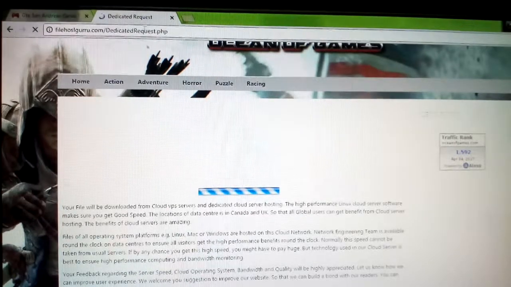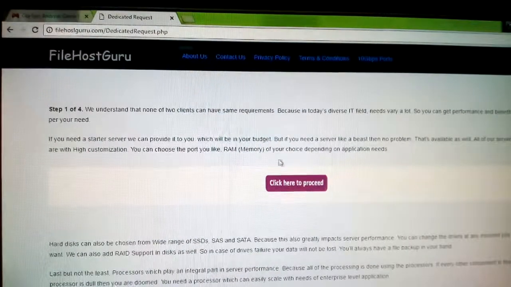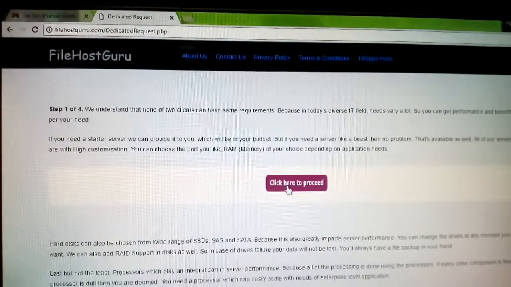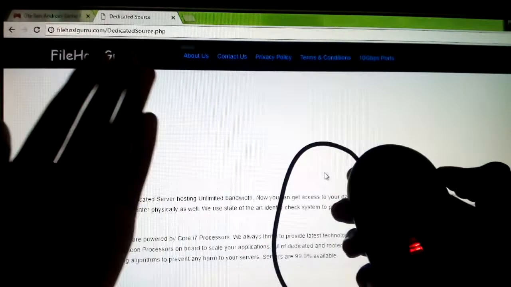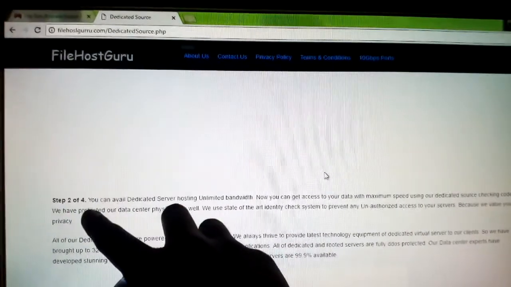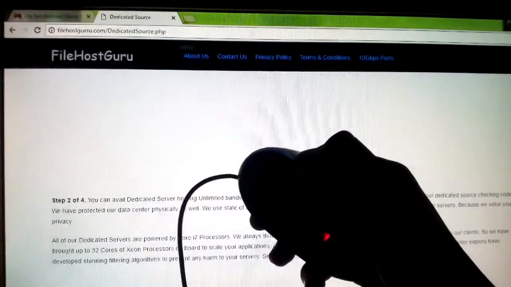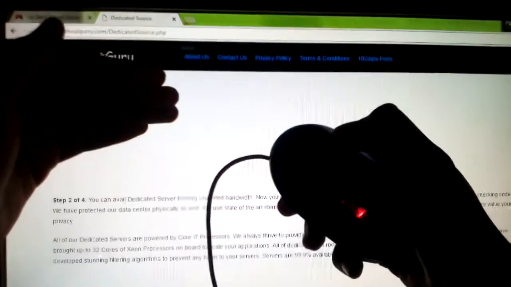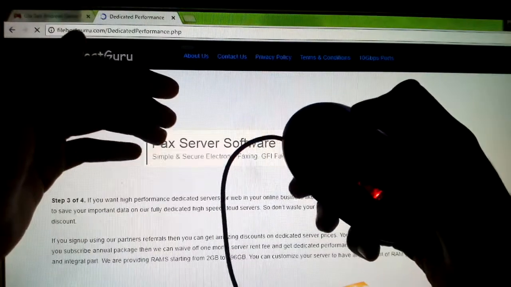Now it's showing a redirect request, and it will take you to another page, which is right here. Click here to proceed, click once and leave your hands. It's step 2 of 4, so it's downloading. It's taking time to download. You have to wait for a minute.